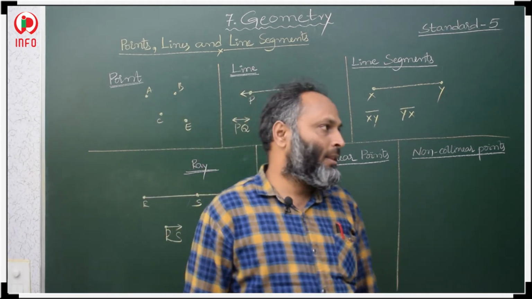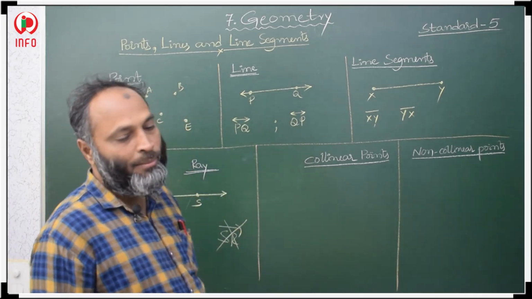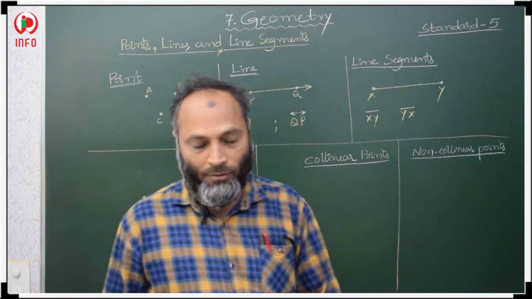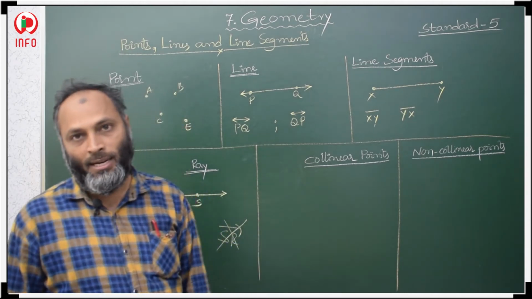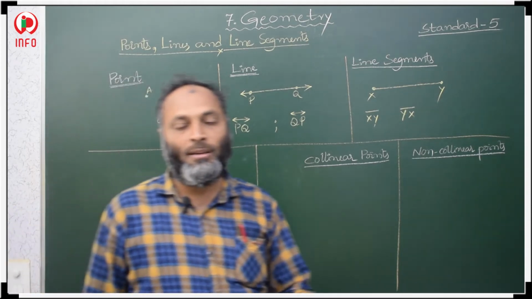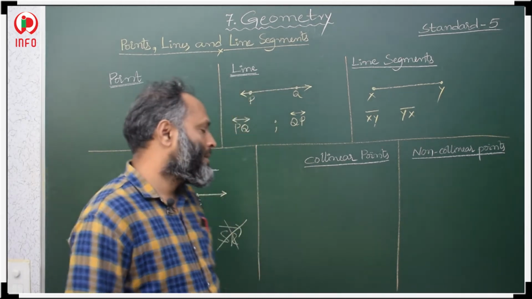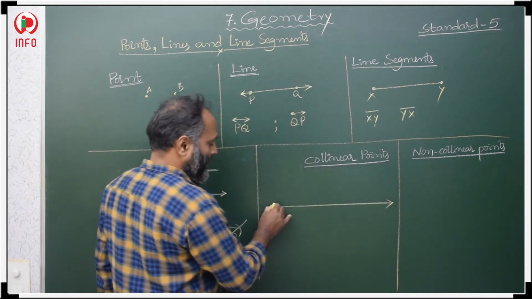Okay. Then after that, the next definition, collinear points. What do collinear points mean? If the points are lying on the same straight line, then those points are called collinear points. What does it mean? Suppose it is a straight line.